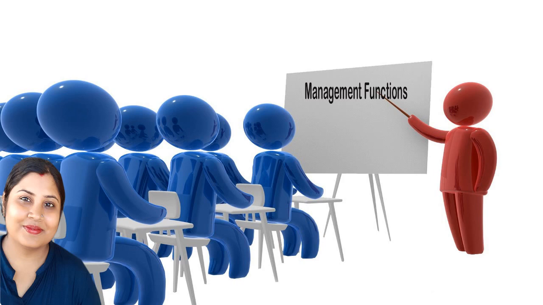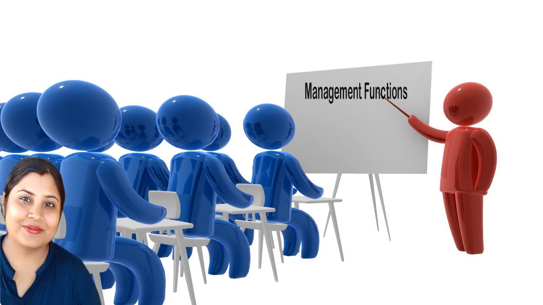Simply, I will tell you what controlling is. Controlling means you have already made the plan, right? What to do, when to do, who will do, okay, everything you have already decided in advance. Now after planning, you did organizing, you did staffing, you did directing. Your work is going on. Your actual performance is going on.